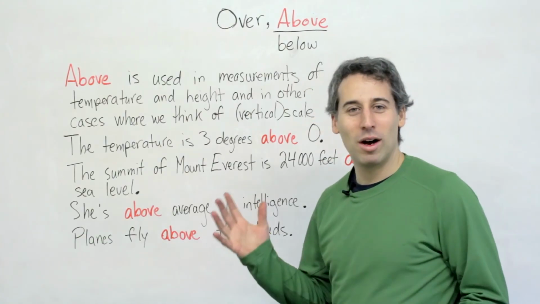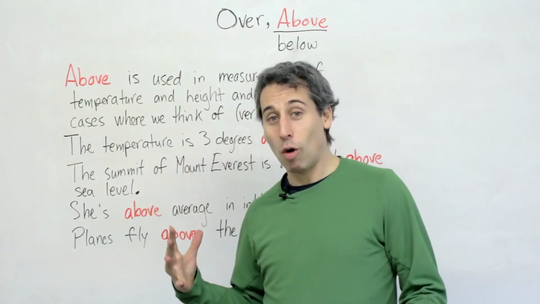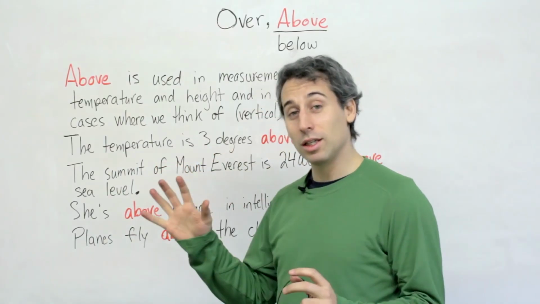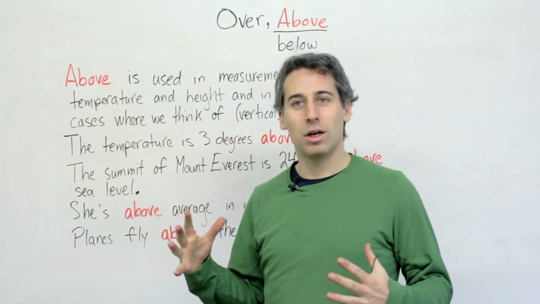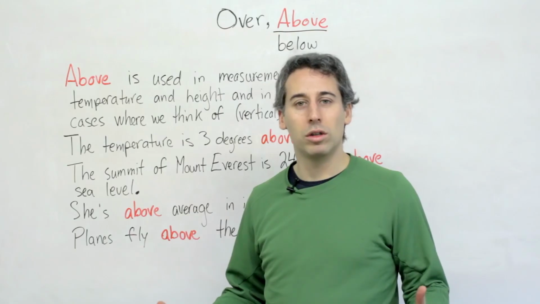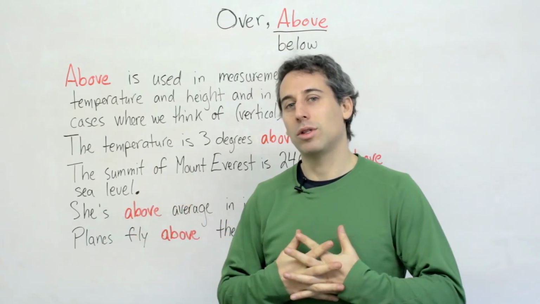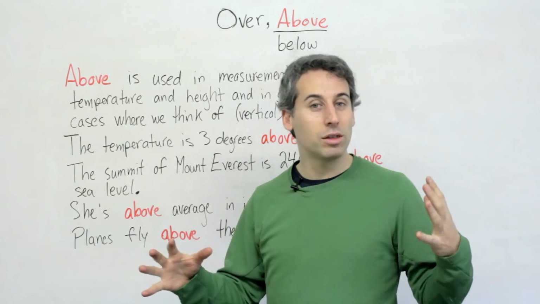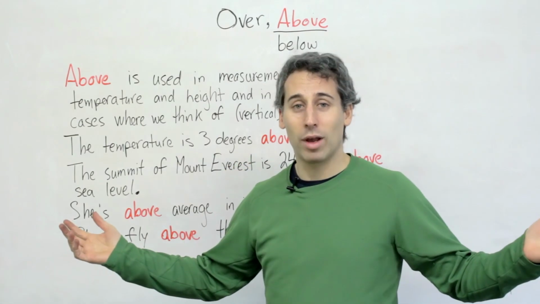Okay, so I'm going to talk about above, which is similar to over, but it's a little different. Also, when I think about new words, what I like to think about sometimes is the opposite. And I think that's a really good way to expand your vocabulary.